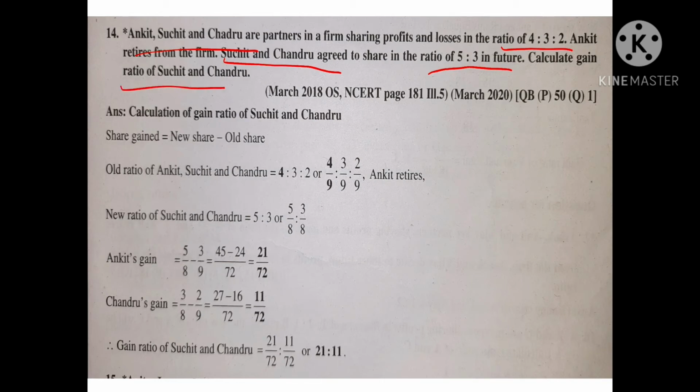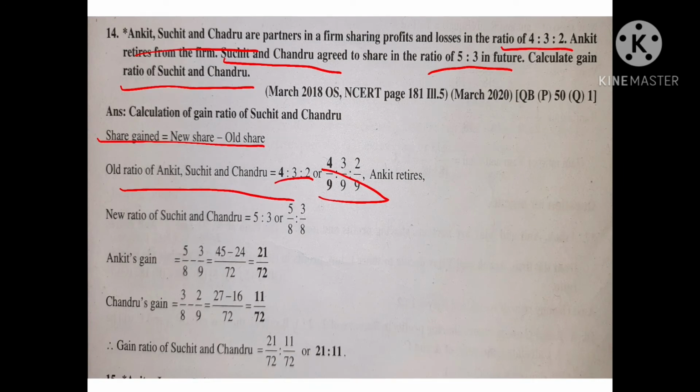Calculate gaining ratio. In this problem also, the old ratio and new ratio are provided, so directly you can apply the formula: gaining share is equal to new share minus old share. Then write down the information provided in the problem. Old ratio of Ankit, Suchit and Chandru 4:3:2, or 4/9:3/9:2/9. This 9 means 4 plus 3 plus 2 total.